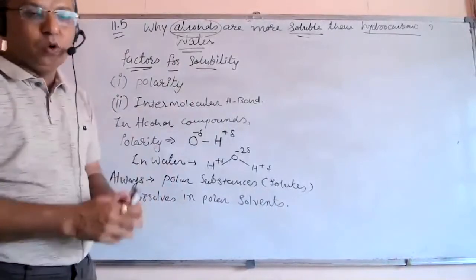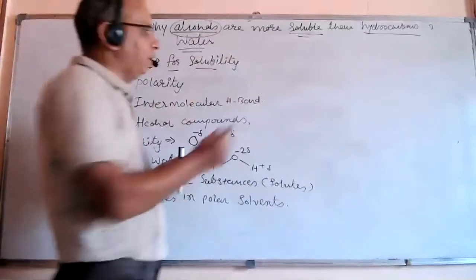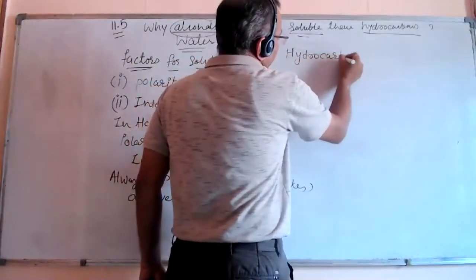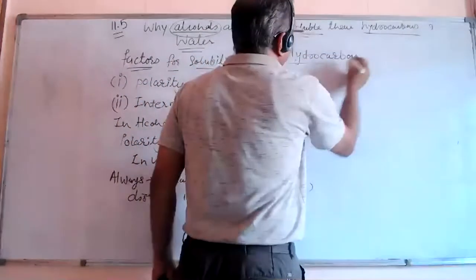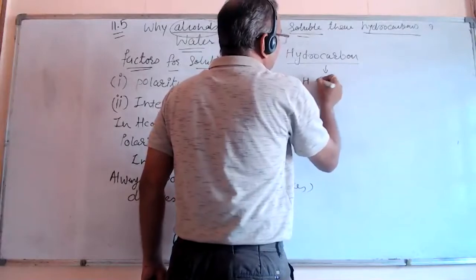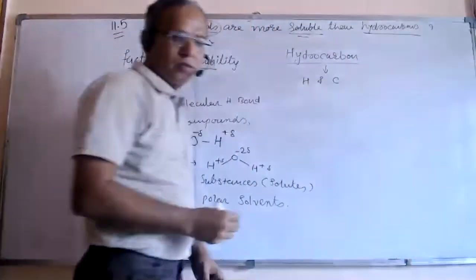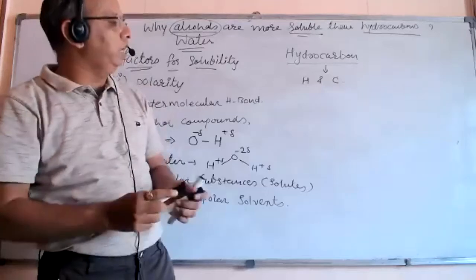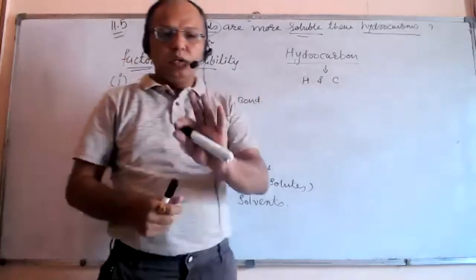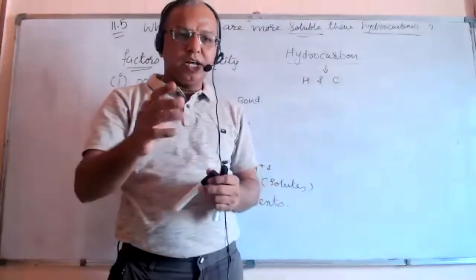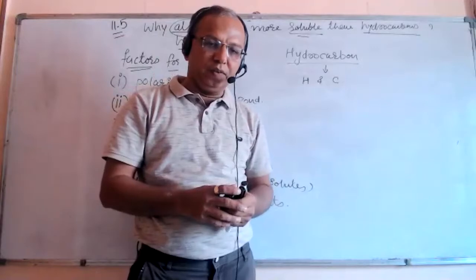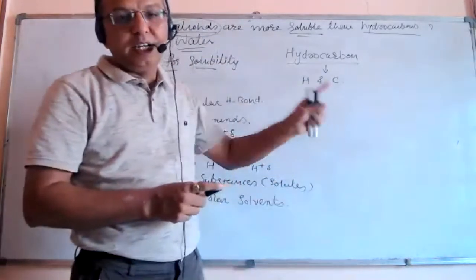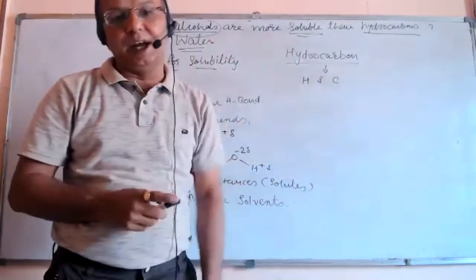If we go for the hydrocarbon, as you know, it has two components, hydrogen and carbon. Both elements have very little difference in their electronegativity, or we can ignore it, and that's why polarity is absent there.